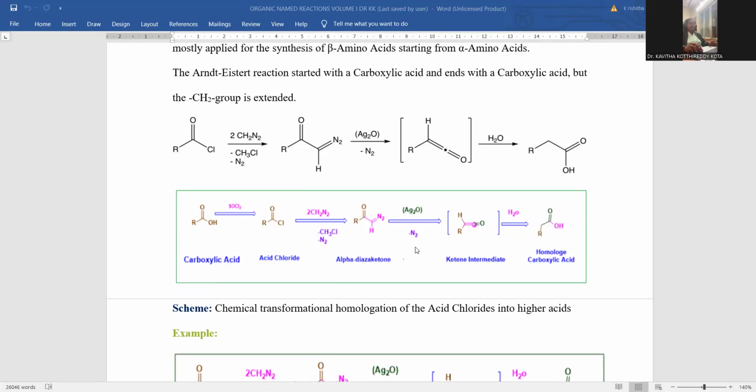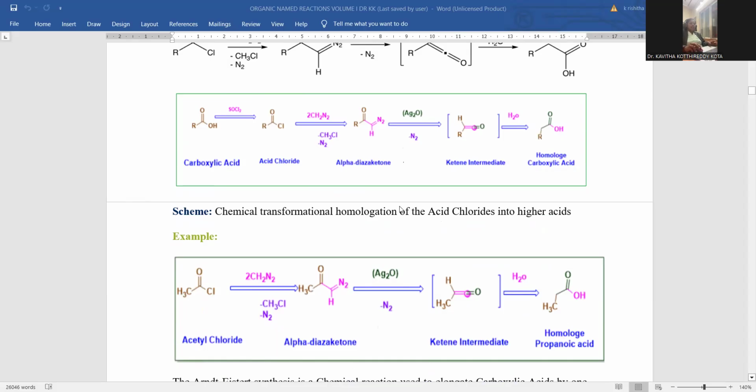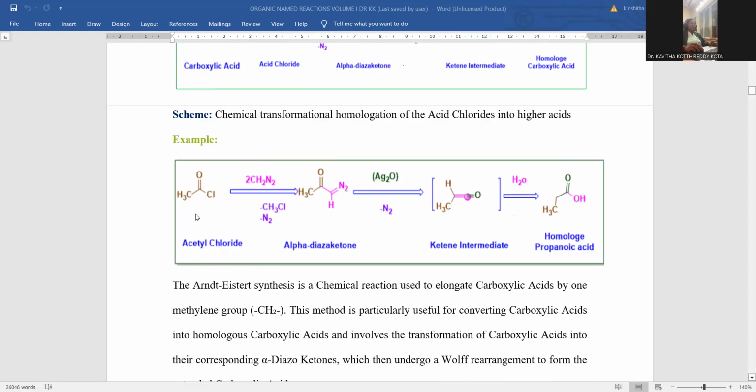Silver oxide is the reagent added in order to discard the nitrogen, and there is a formation of ketene intermediate, and subsequent hydrolysis gives the final product, the homologue of the carboxylic acid. A chemical transformation is provided starting with carboxylic acid and ending with carboxylic acid as well. So let me introduce ethyl chloride, diazomethane to be added, and here is the diazoketone intermediate, silver oxide giving rise to ketene, and the final product will be a homologue, that is propionic acid. One carbon got added.